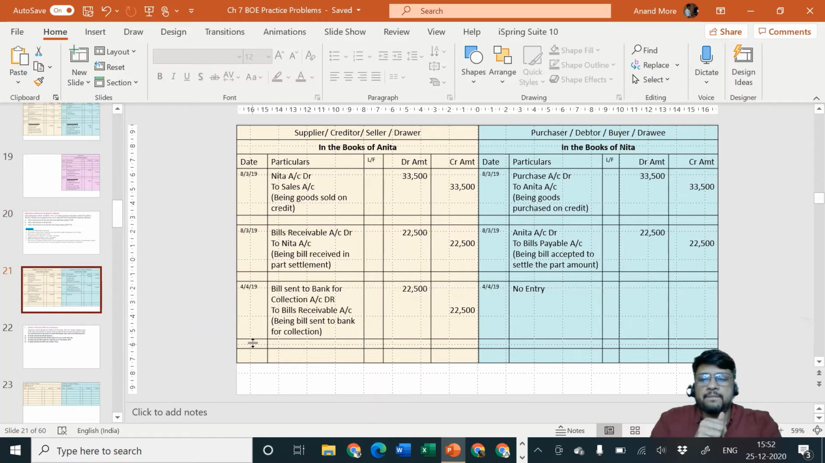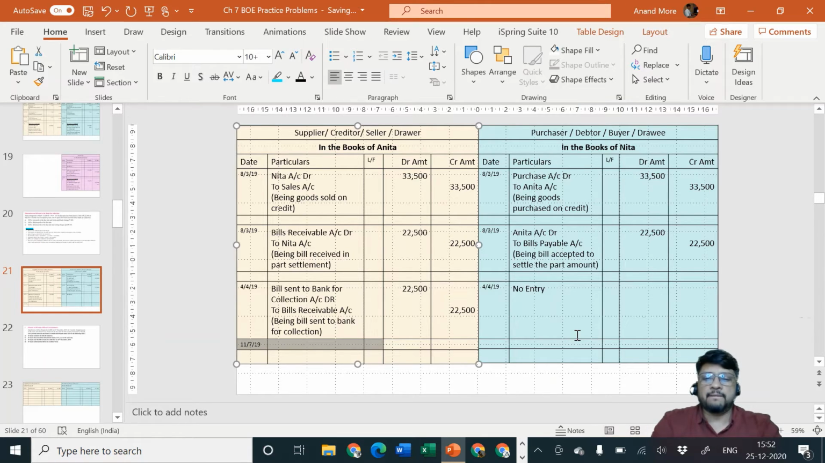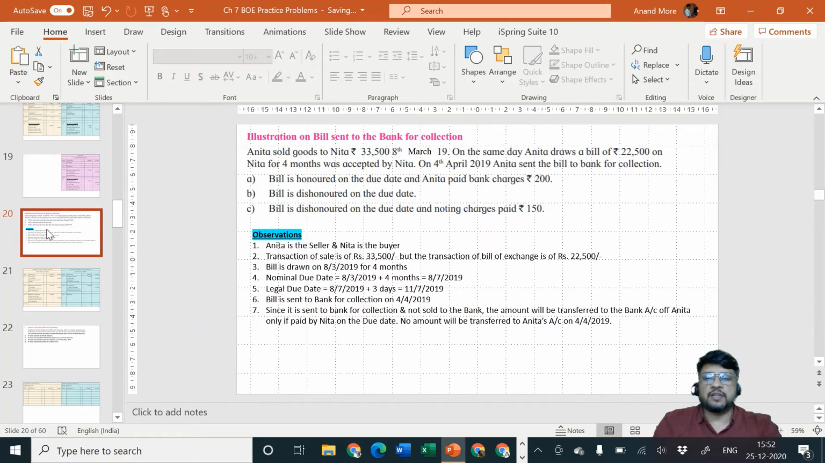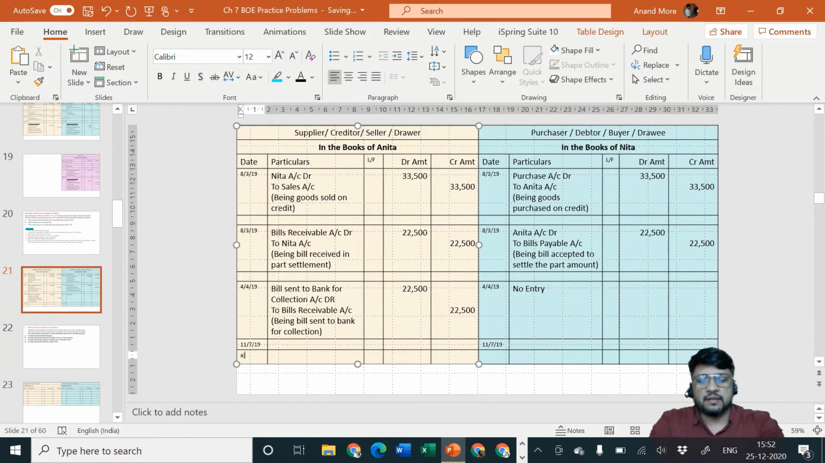So we are considering situation number 1. Just a minute. This transaction is going to be on which date? 11th of July 2019. Just a minute. I am going to consider 3 situations of the same. 3 situations are: number 1, sent to bank for collection and Anita paid bank charges of rupees 200, dishonored on the due date, and dishonored on the due date and noting charges paid rupees 150. These are the different situations which are going to happen. So we are going to consider first of all A. What is that? A is honored.